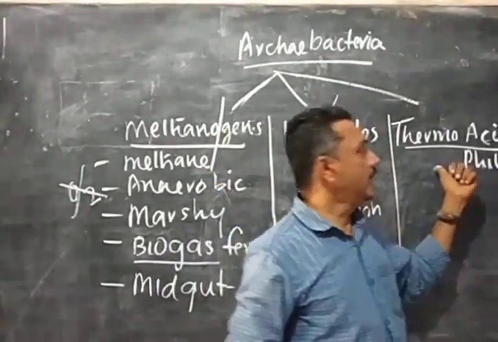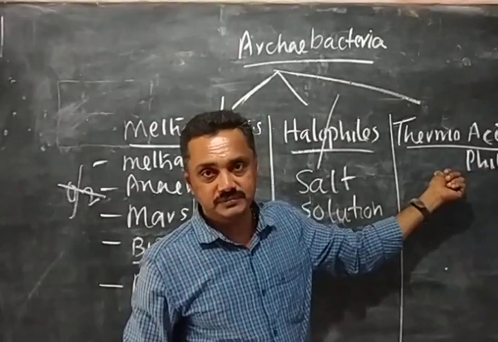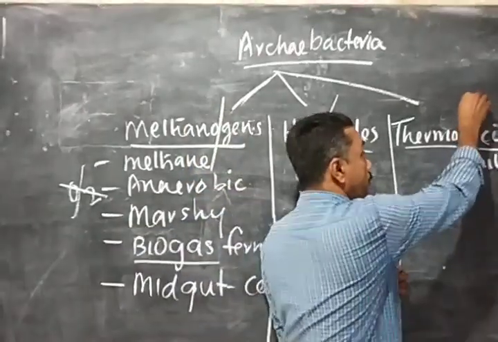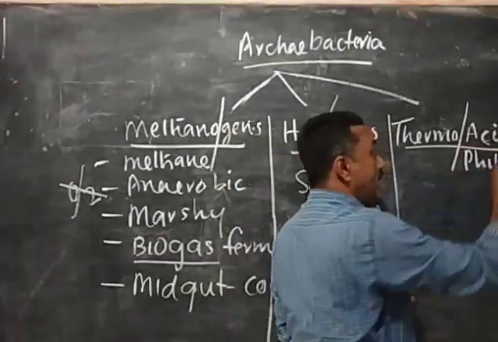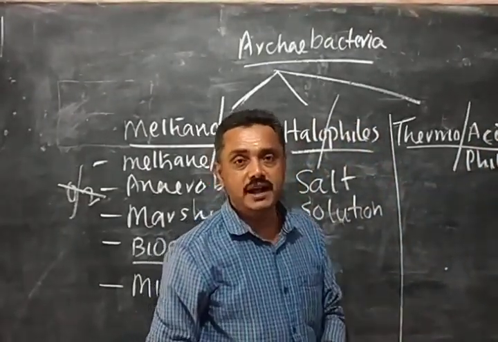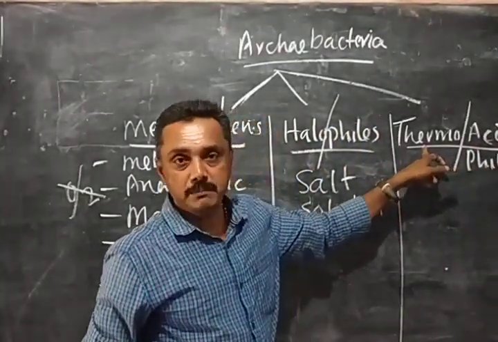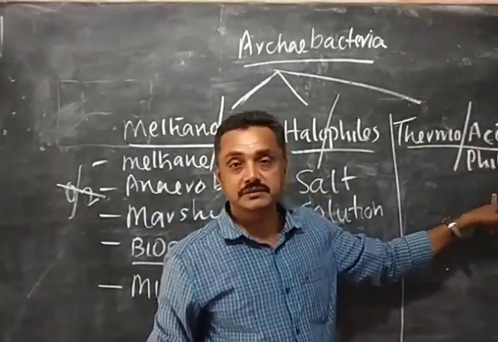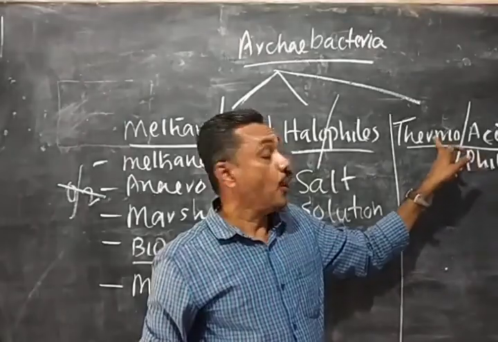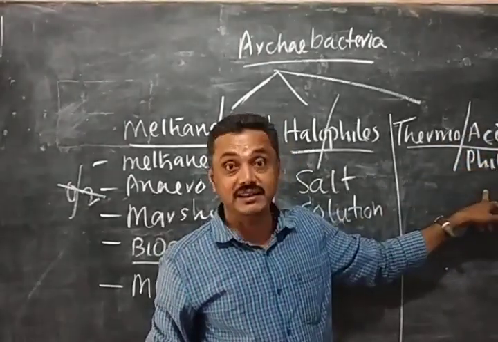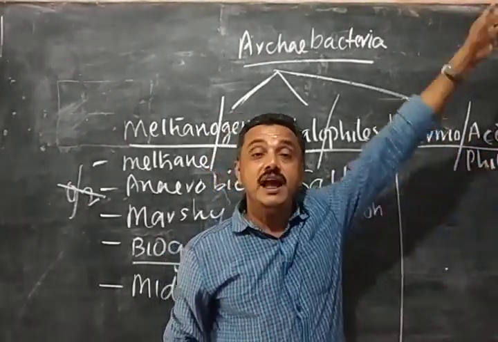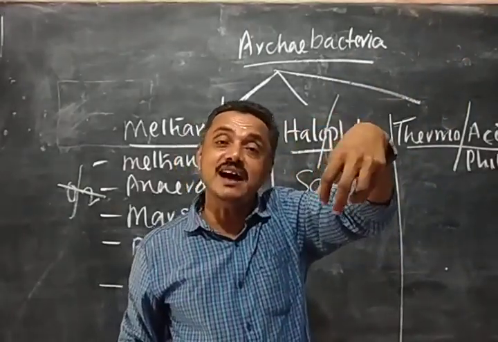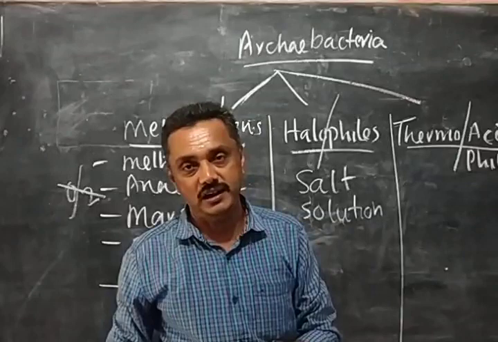See, the third one, thermoacidophile, is another group of archaebacteria. What is the meaning of that? Thermo means hot temperature, acido means acid loving. So hot acid loving bacteria, bacteria living in hot acid, are called thermoacidophiles.